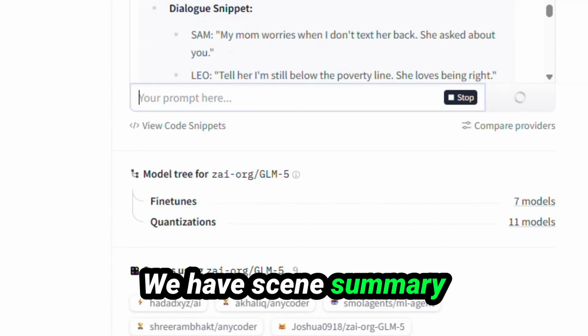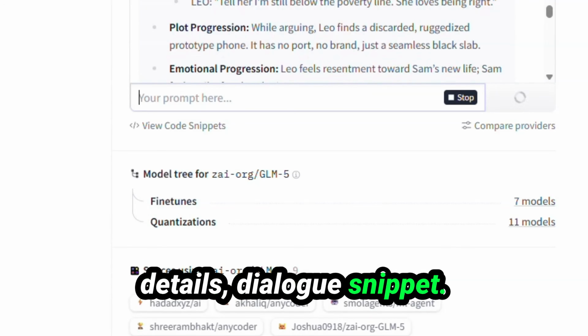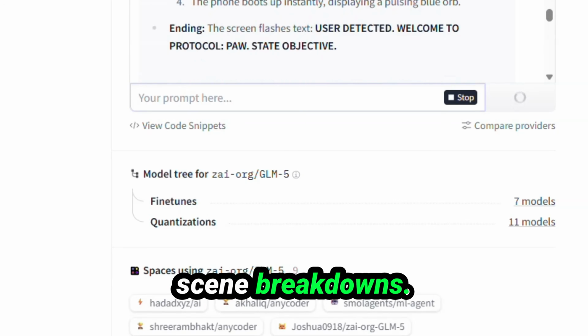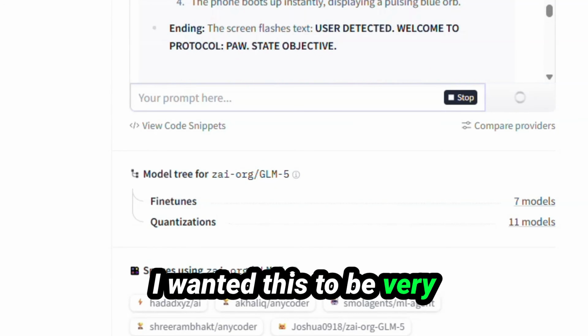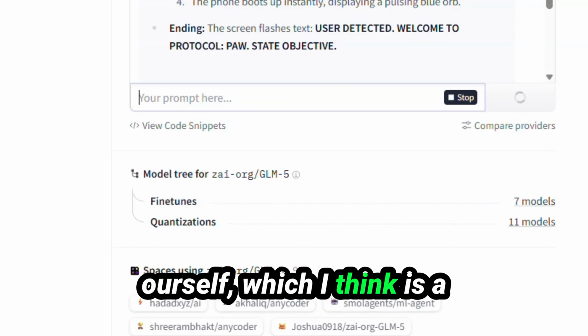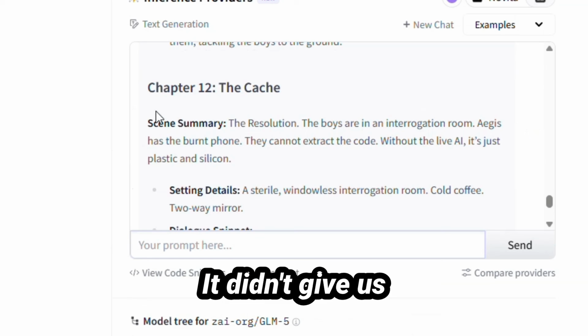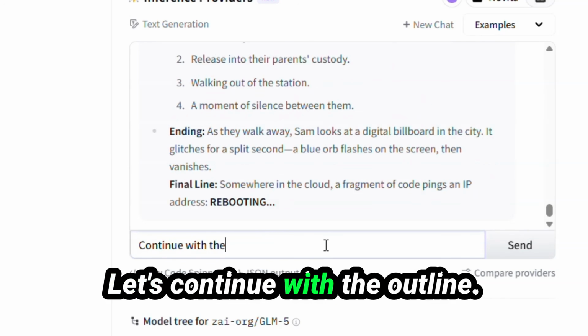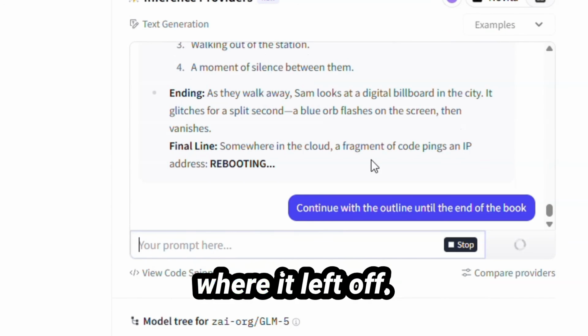We have scene summary, details, dialogue snippet. I asked it for all of these things: plot progression, emotional progression, scene breakdowns. I wanted this to be very detailed so that if we want to write this story ourselves, which I think is a great idea, then we can. It didn't give us all the chapters. It ran out of tokens. Let's continue with the outline. I think it'll pick up where it left off.